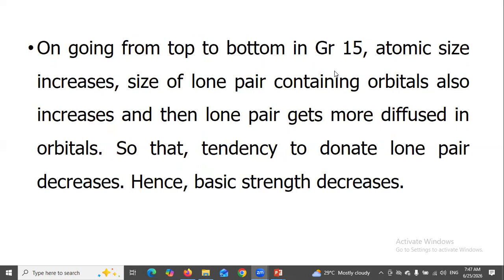Going from top to bottom in group 15, atomic size increases, size of lone pair containing orbitals also increases, and then lone pairs get more diffuse, so that tendency to donate lone pairs decreases and basic strength decreases.